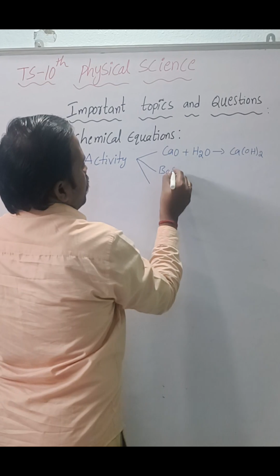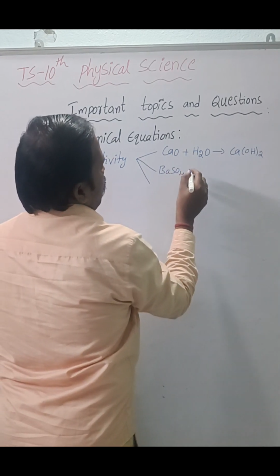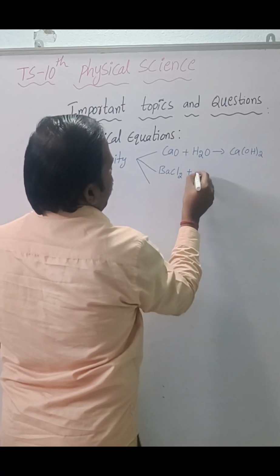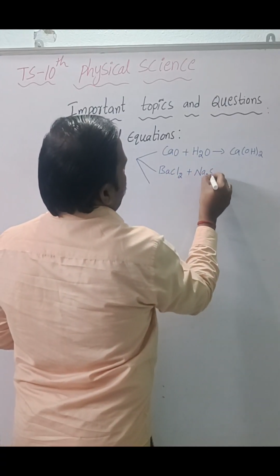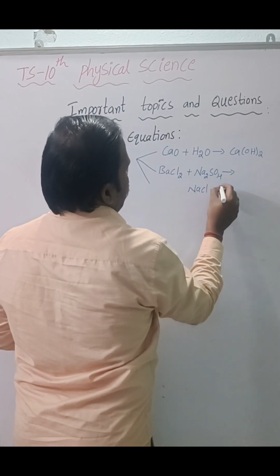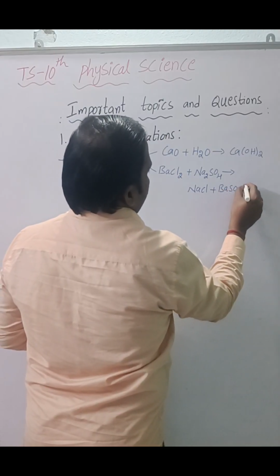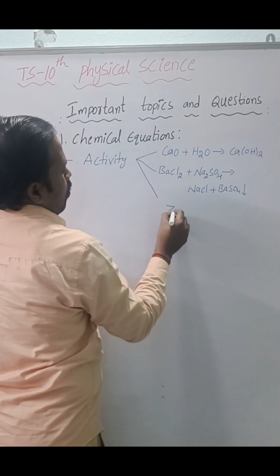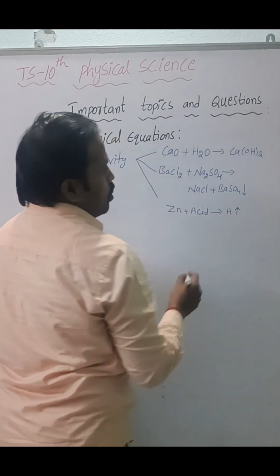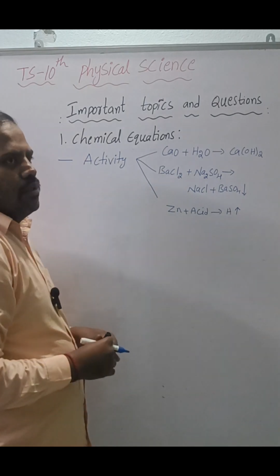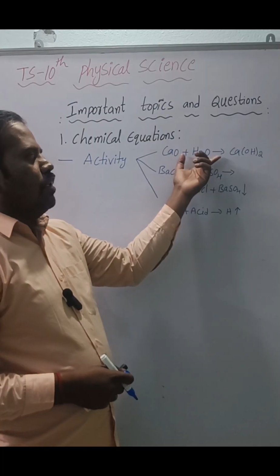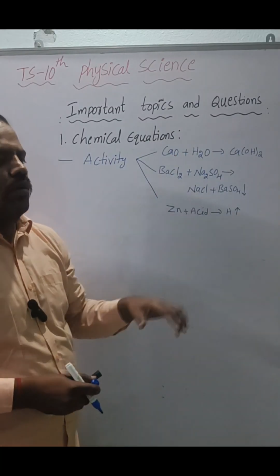Next, barium chloride reacts with sodium sulfate and forms sodium chloride, and a barium sulfate precipitate forms. Then, metal reacting with acid liberates hydrogen gas. With respect to these 3 activities, you have to learn what information we are getting from them.